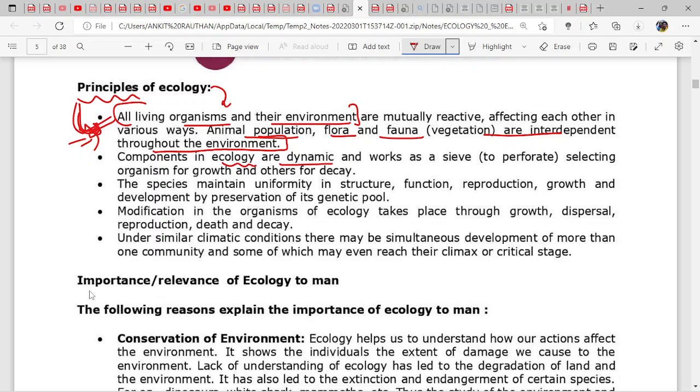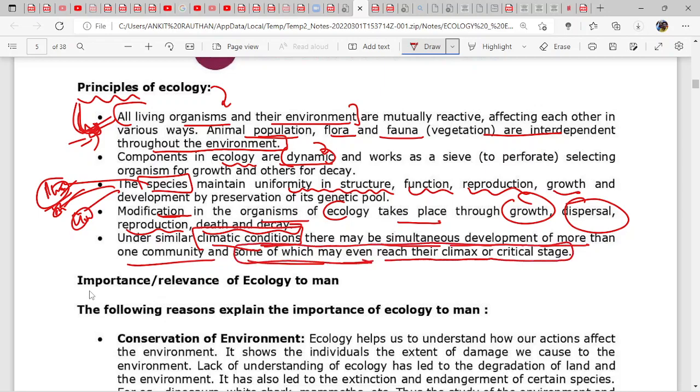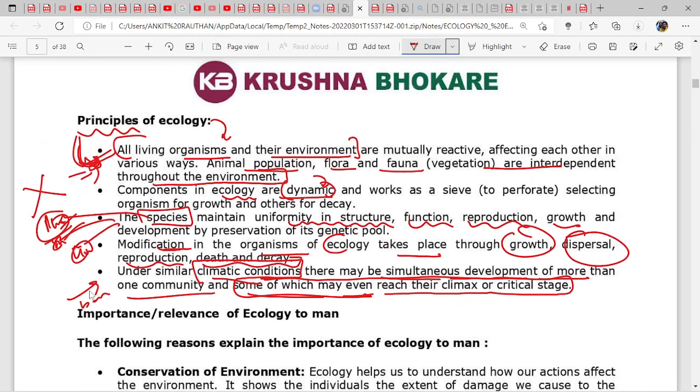Now the components in ecology are dynamic, obviously, because they are living beings and they are performing some task every single minute. Different species, plant species, animal species, maintain uniformity in structure, function, reproduction, growth. Modification in organisms of ecology takes place through growth, dispersal, reproduction, death, decay. Under similar climatic conditions, there may be simultaneous development of more than one community, some of which may reach their climax or critical stage, and some will just be born. Nothing important in this segment.